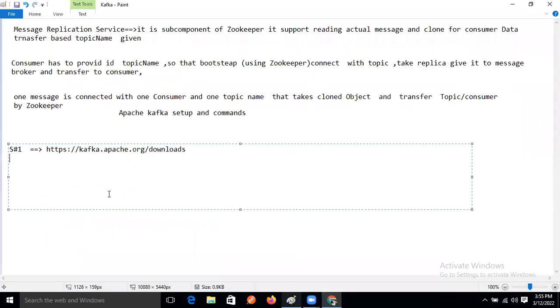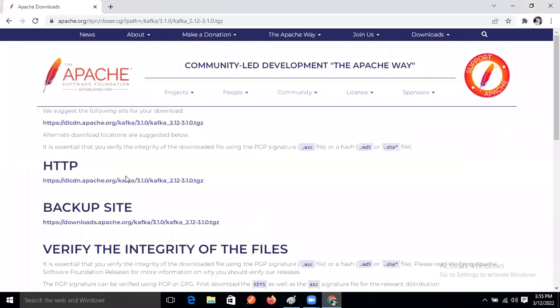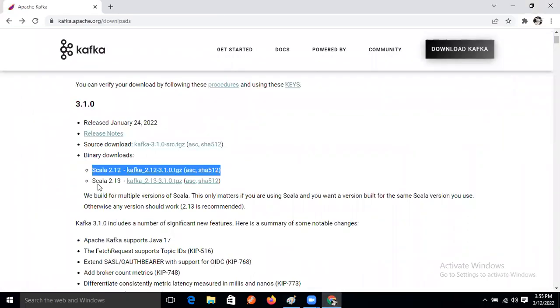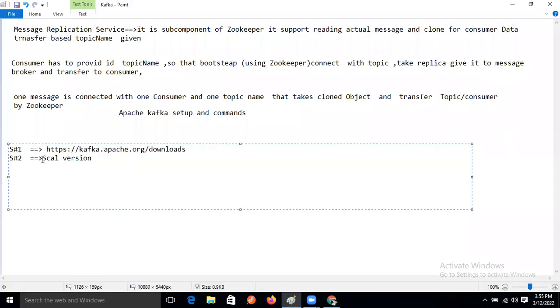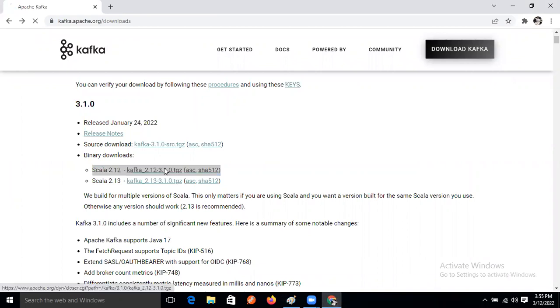So Apache Kafka, right? Here, step two, select the Scala version, 2.12. Select this one, right? After that you will reach a new page when you click on that.